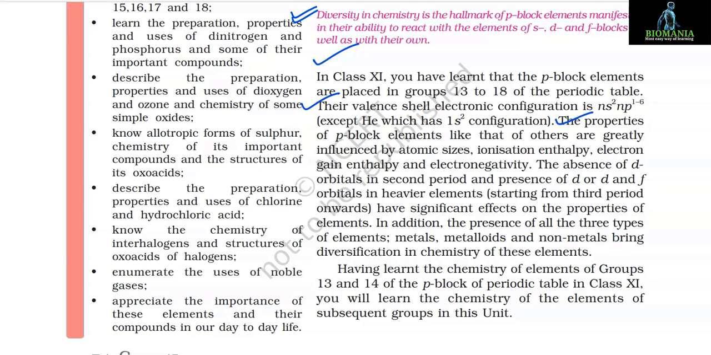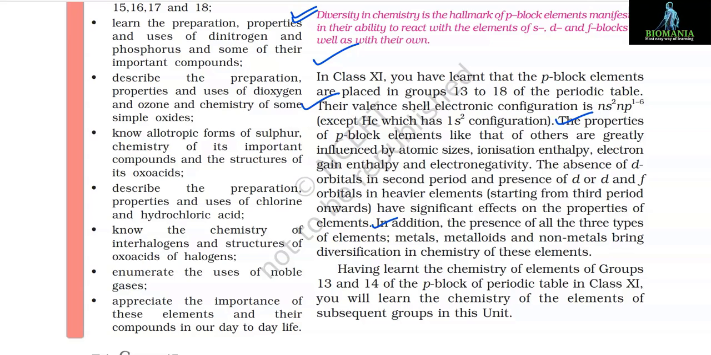The properties of p block elements, like that of others, are greatly influenced by atomic sizes, ionization enthalpy, electron gain enthalpy and electronegativity. The absence of d orbitals in the second period and presence of d or d and f orbitals in heavier elements starting from the third period onwards have significant effects on the properties of elements.